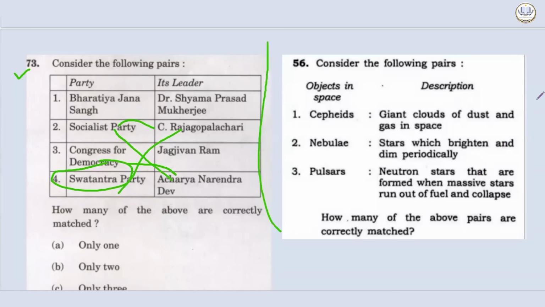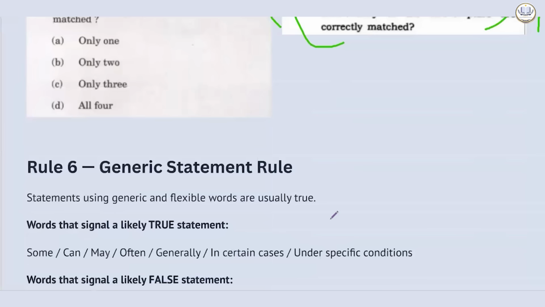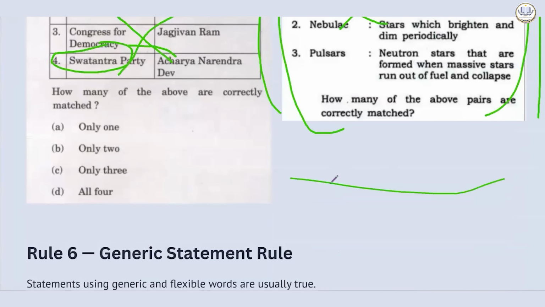Not only this, in this question also: Cepheids, giant clouds of dust and gas in space? No, it is a star which brightens and dims periodically. Nebulae, it is a giant cloud of dust and gas in space. Okay, so again, they had used the same thing to manipulate us.